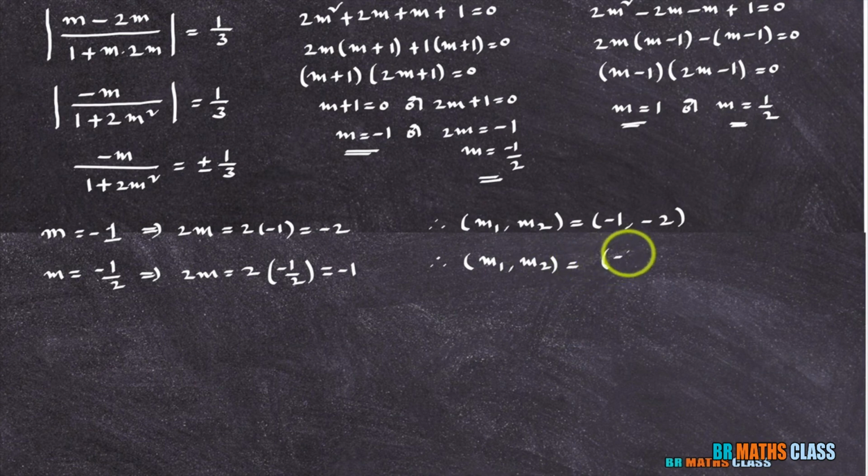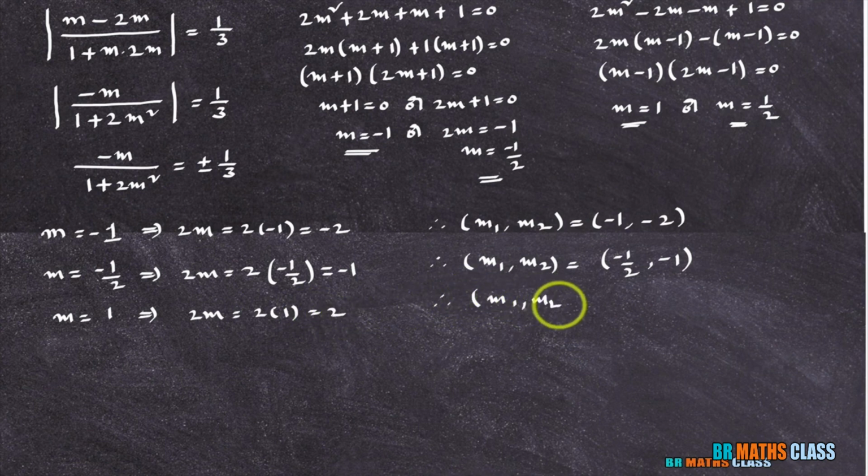So if m is minus 1 by 2, 2m is minus 1. Now I'll take the third one. You look here, m equal to 1. You take m equal to 1. What is 2m? 2m is 2 into 1, that equal to 2. So what is the third pair of solutions we are getting? Slope of one line is double the other, 1 comma 2.